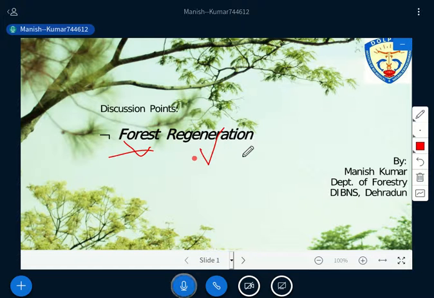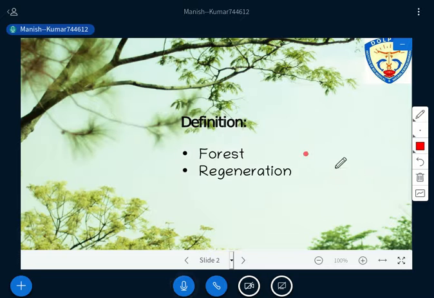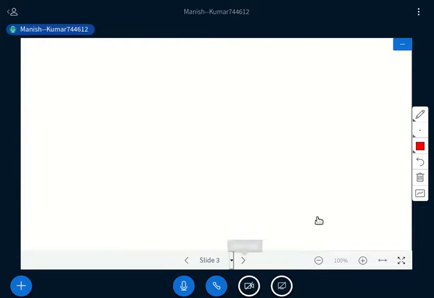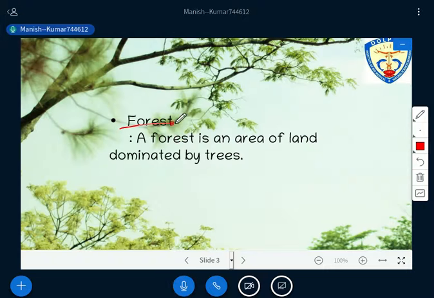So first we need to understand both the terms. I have already explained the term forest, but still I'll give you a brief definition. So first we need to know the term forest, then we go for regeneration. So let's move to the forest first. Forest. As I told you several times, the forest is what? It is an association of different kinds of plants, but the domination will be by the trees. This is the only important thing that we need to understand as far as the definition of forest is concerned.